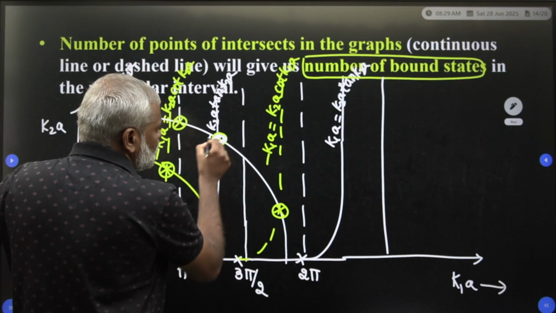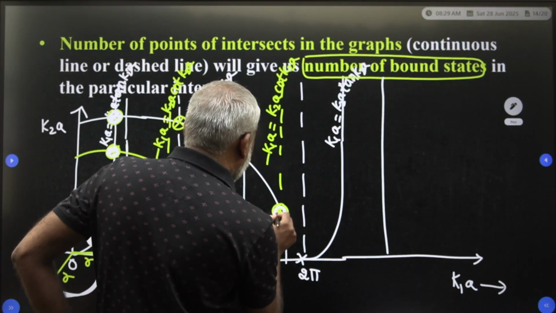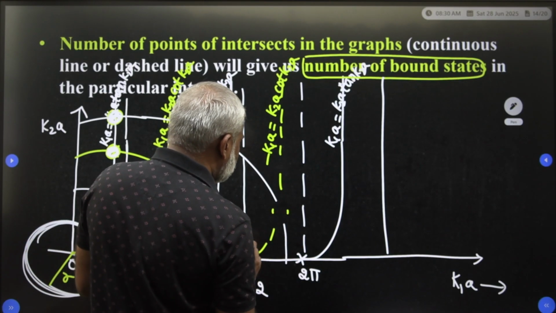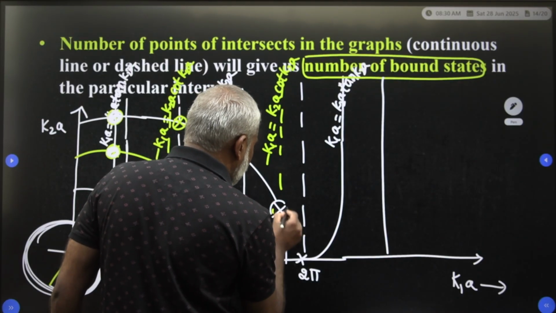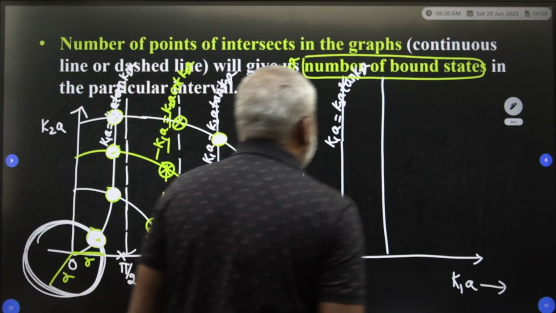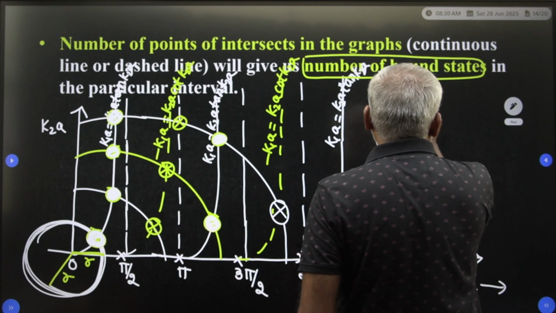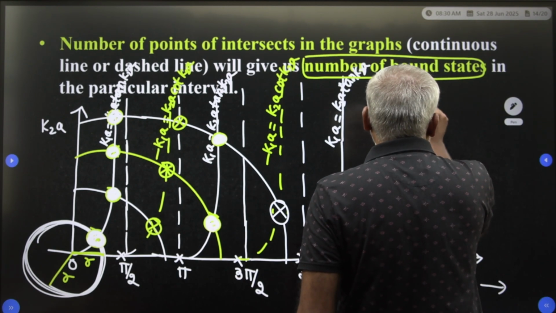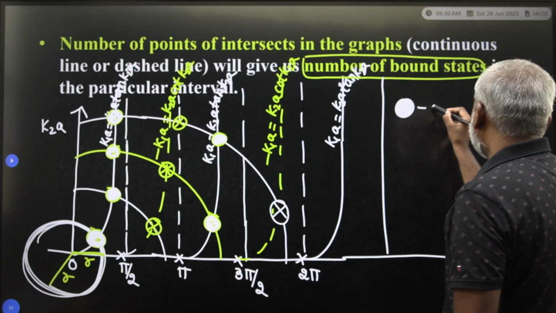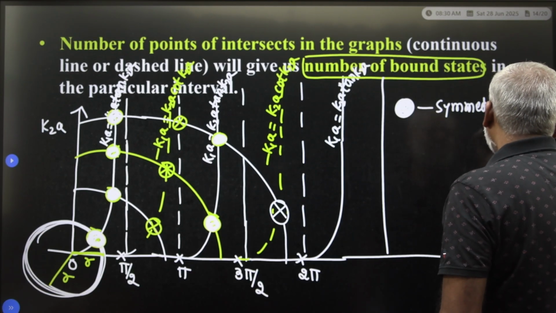This is the dots. In the continuous line, the dots. Here also the continuous line is a dash line only, so this dash line you take as a cross. Now observe this dot: it indicates a symmetric bound state.